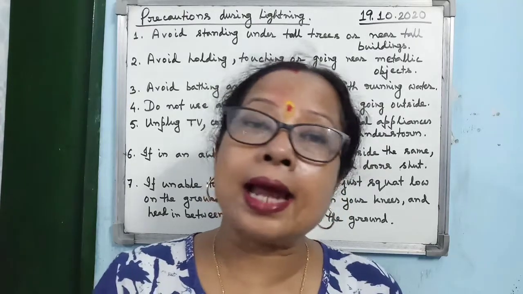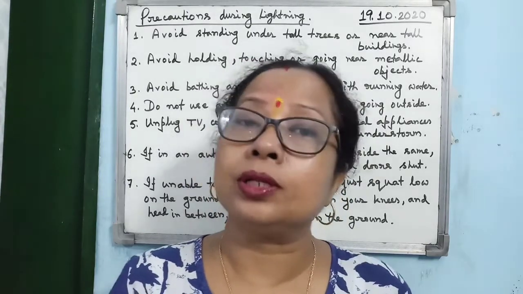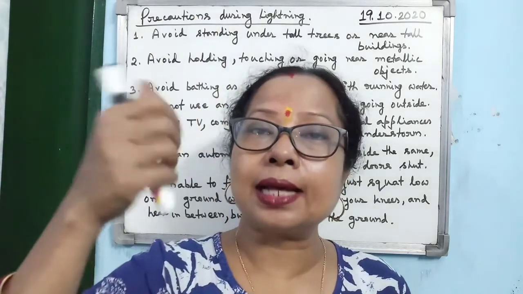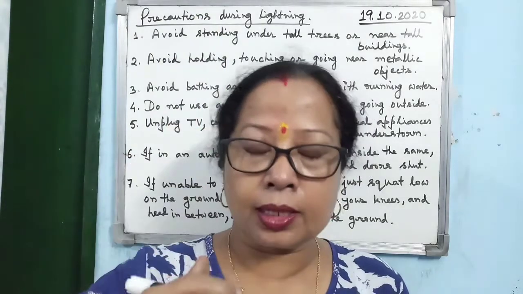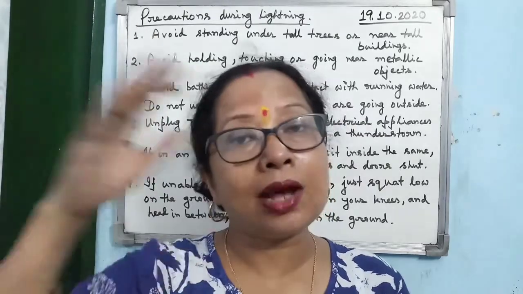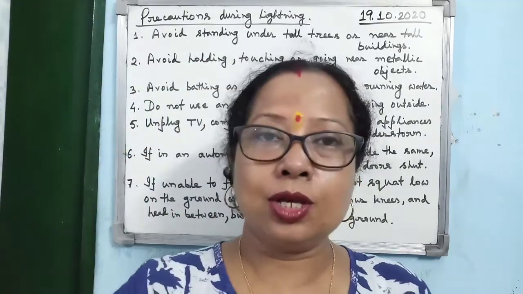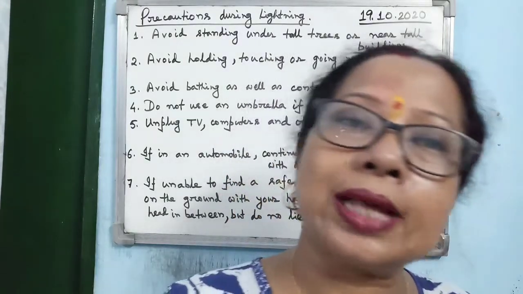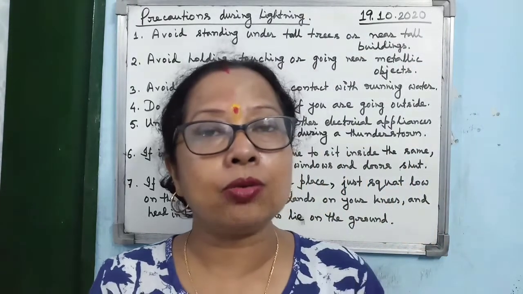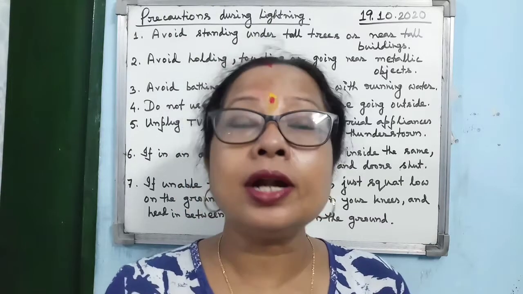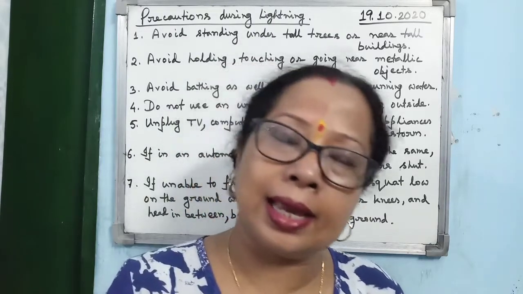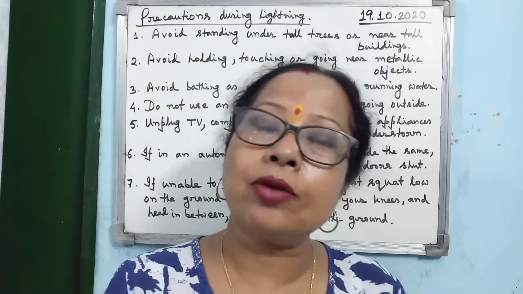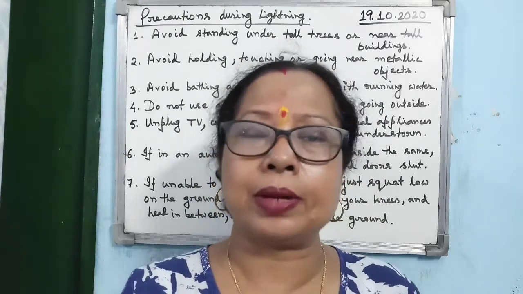Alright. Now another one is, if you are going out, then do not use an umbrella. When you are holding the umbrella, the umbrella will be above your head, so it may become nearer to the cloud. And not only that, when you are holding the umbrella, the rod is made up of metal. So if the lightning strikes, it may cause harm. So when you are going out, do not use an umbrella.